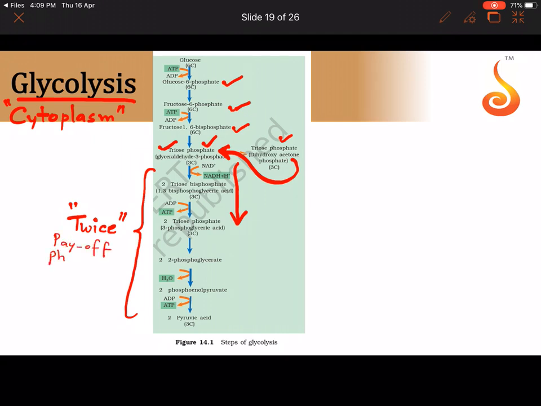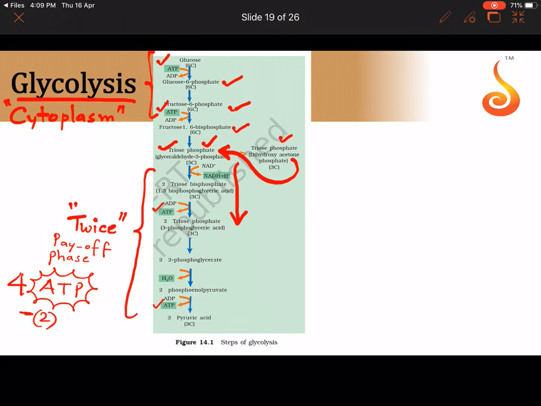So it is referred to as the payoff phase. Did you notice that in the preparatory phase, one ATP got used up here, one ATP got used up here? Okay, in the payoff phase we get one ATP here, we get one ATP here, but since it is happening twice, we get 4 ATP. But why are we saying this is the gross ATP gain? Because we have to subtract 2 from this. Why do we have to subtract 2?